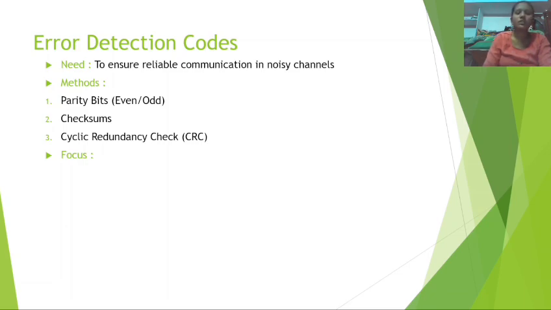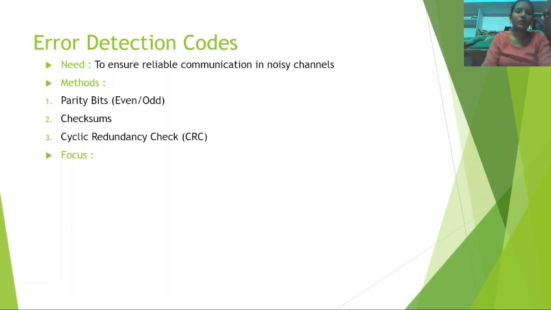Now there are 4 ones, so we obtained even parity. The sent data, by adding parity bit 1, is 1010011. This is about even parity. Odd parity: the parity bit is chosen so that the total number of ones becomes odd. For example, we have the data 1010001, with 3 ones, which is odd. So we do not need to add parity bit 1; we add parity bit 0. Still 3 ones, so we get odd parity. The sender data is 1010010.